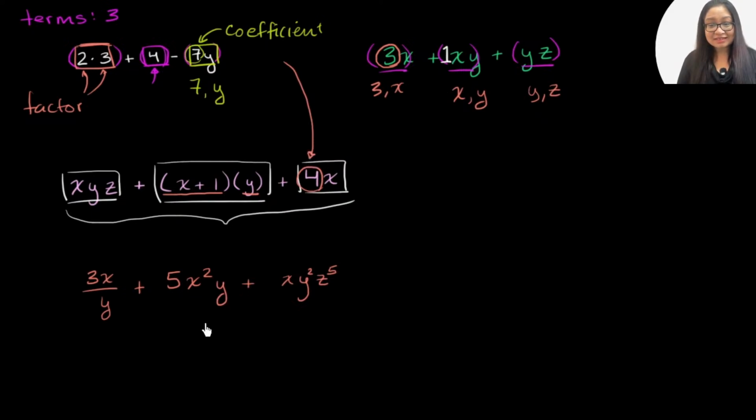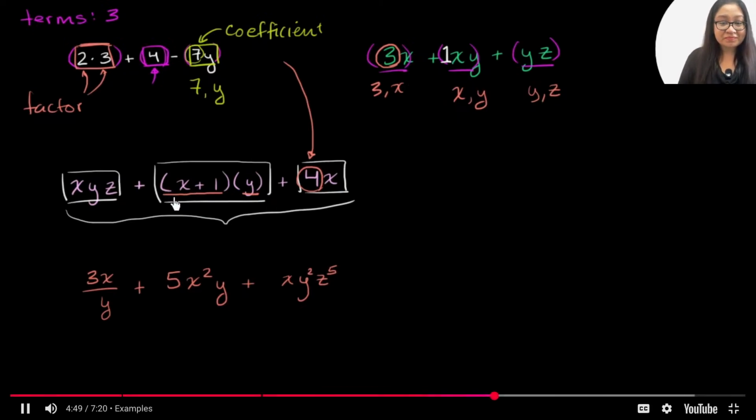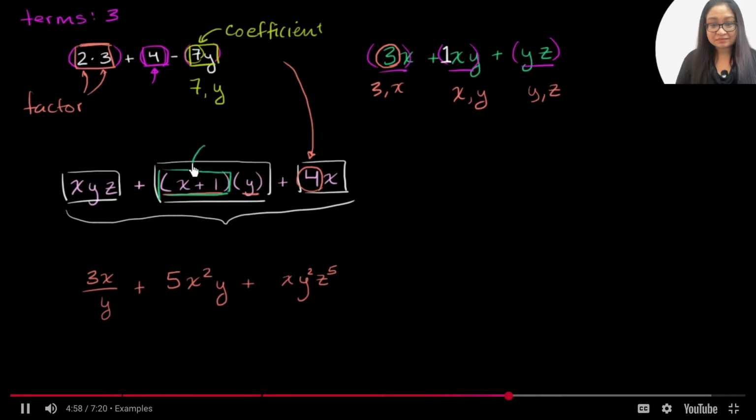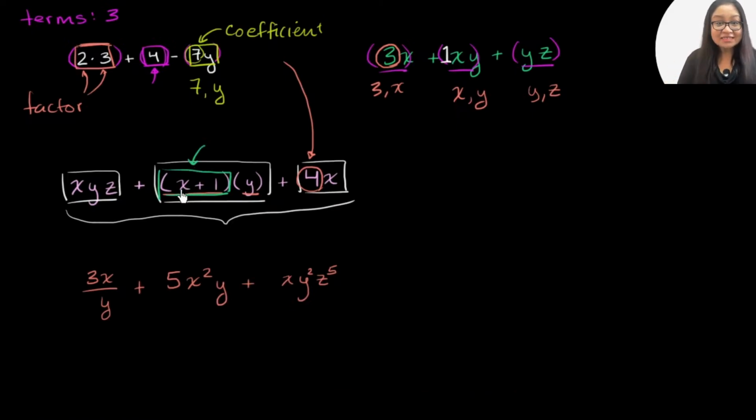Now let's look at this one over here. Actually, before I look at that one, what was interesting about this is that here you had a smaller expression itself acting as one of the factors. So then you can zoom in on this expression right over here, and you can ask the same question. On this smaller expression, how many terms does it have? Well, it has two terms, an x and a 1. Those are the two things being added or subtracted, and each of them has exactly one factor.